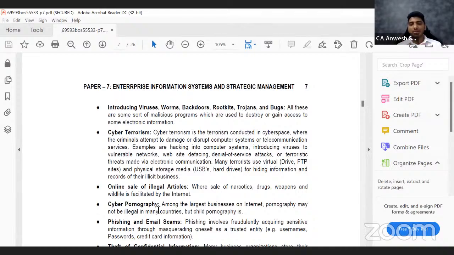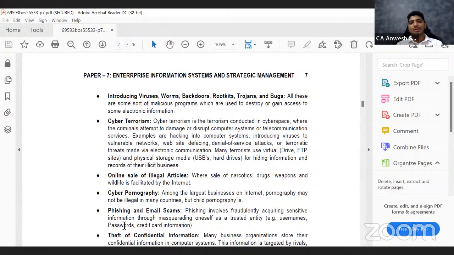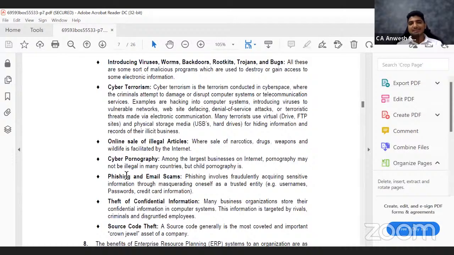Next point is cyber terrorism. Normally, whenever we think or watch in movies, terrorism involves people wearing black masks and coming with a gun. But in reality, in cyber terrorism, they don't have to actually walk into the place. They will be somewhere else. They will make a call saying I am so and so Don speaking, send me hafta of 5 crore rupees, or else I'm going to shoot you or kill you. I can do all the activities relating to terrorism using my computers. So that is cyber terrorism. Next, this is online sale of illegal articles.